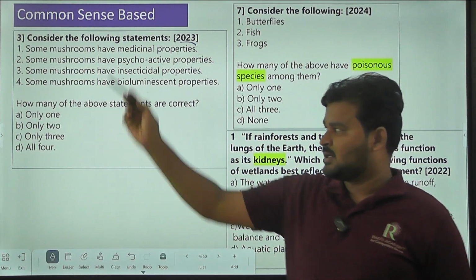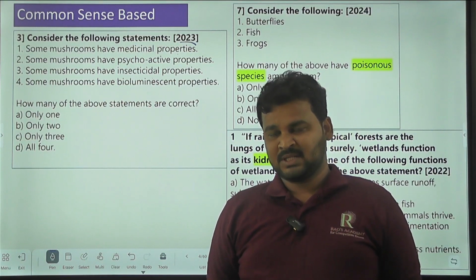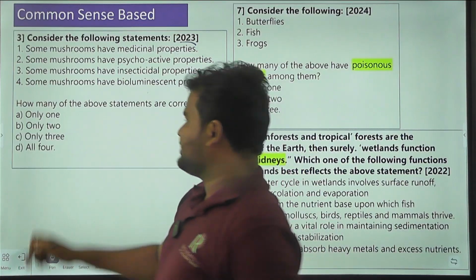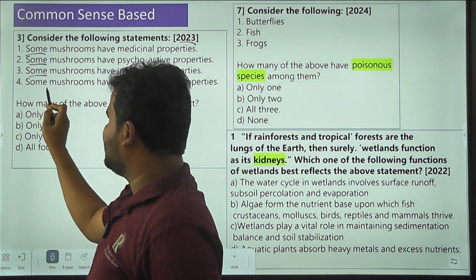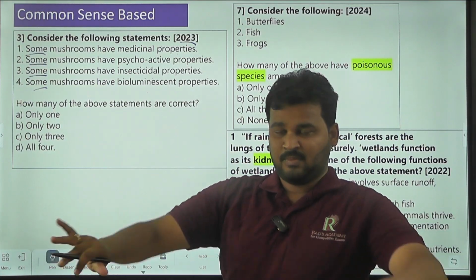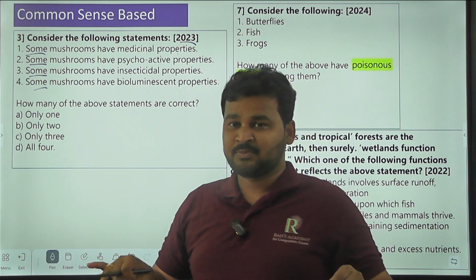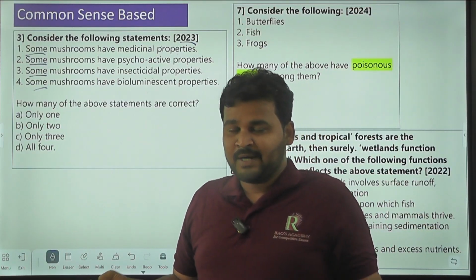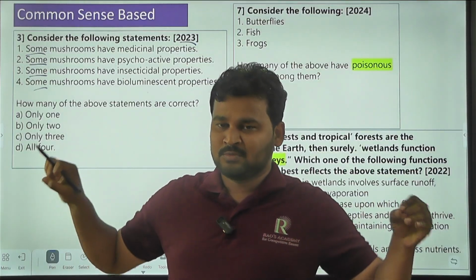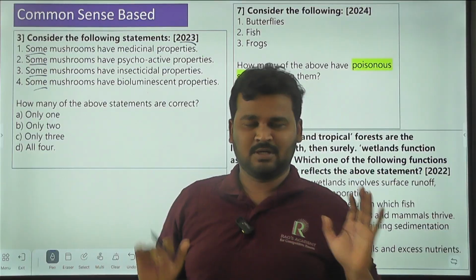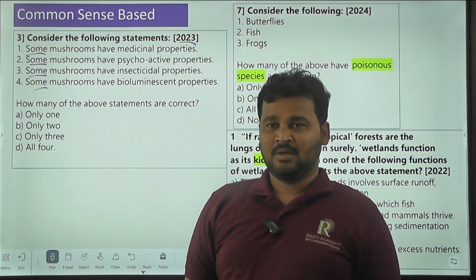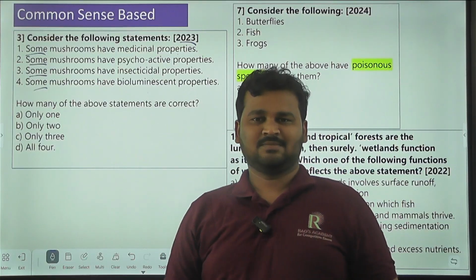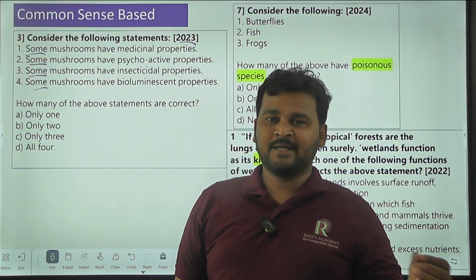See, my dear friends, these are the common sense based questions. Why am I saying this question is a common sense based question? Here, the keyword is "some". We don't know all the mushroom species on the earth. We might know 2, 3, 4, 5, 10 like that, but we might not know all the mushroom species which exist on this earth. Okay, clear. So some mushrooms may have medical properties, but we might not know it.